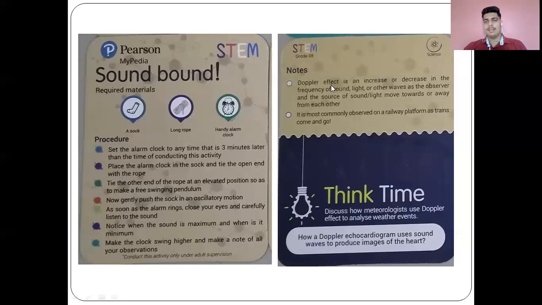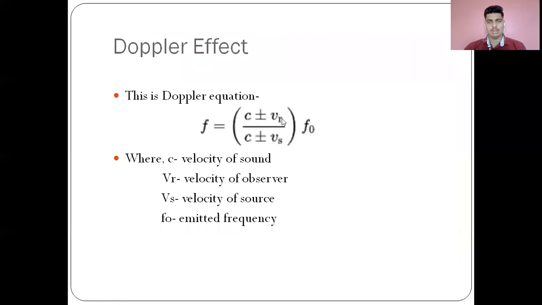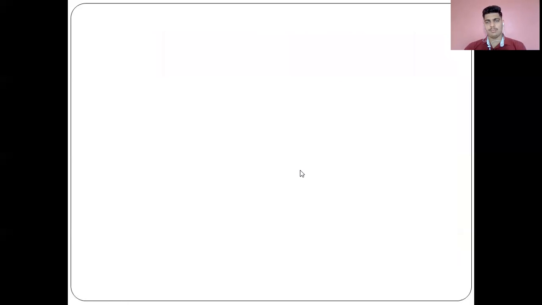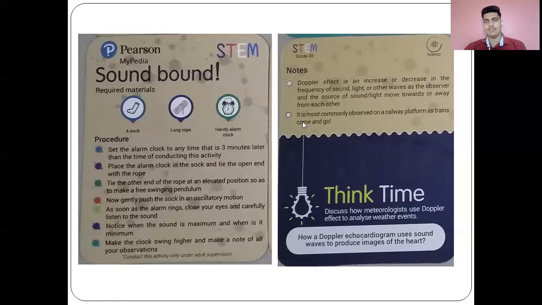Now the Doppler effect is an increase or decrease in the frequency of sound, light, or other waves as the observer and the source of sound or light move towards or away from each other. This is what we just saw in the first formula, the velocity, the emitted frequency, and this is what the observer will hear or see. It is most commonly observed on railway platforms as trains come and go, and we have taken a similar example for our discussion.